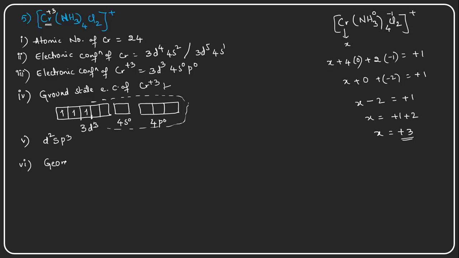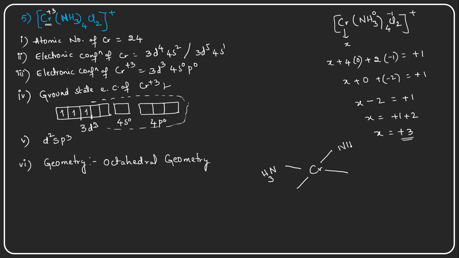And for d2sp3 hybridization, what will be the geometry? The geometry will be octahedral geometry, right? And what will be the structure of this particular molecule? Chromium is at the center, and since there are four ammonia molecules, they form the stable structure on the plane of the chromium like this.